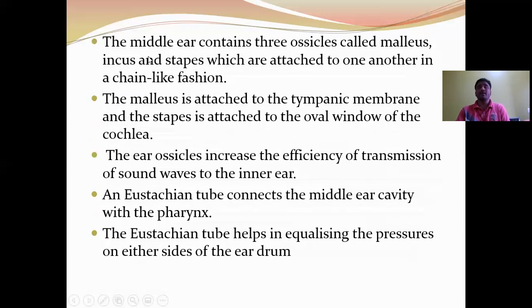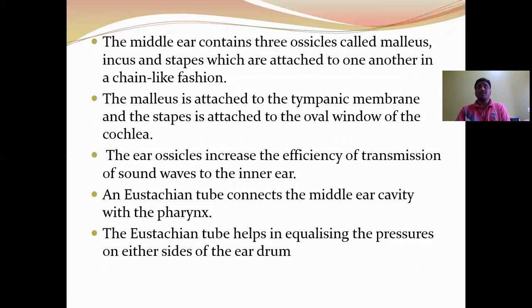Next, the middle ear. The middle ear is an air-filled cavity. It consists of three ossicles called malleus, incus, and stapes, which are attached to one another in a chain-like fashion. The malleus is attached to the tympanic membrane, and the stapes is attached to the oval window of the cochlea, which opens into the internal ear.